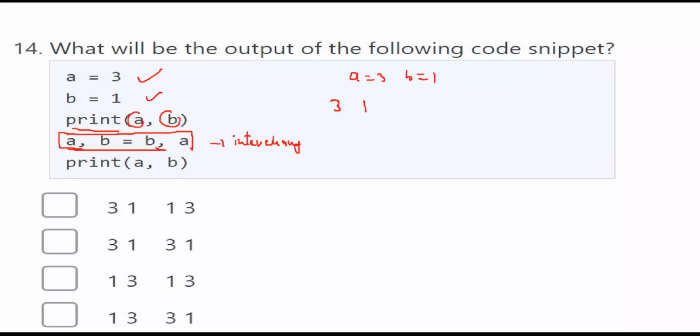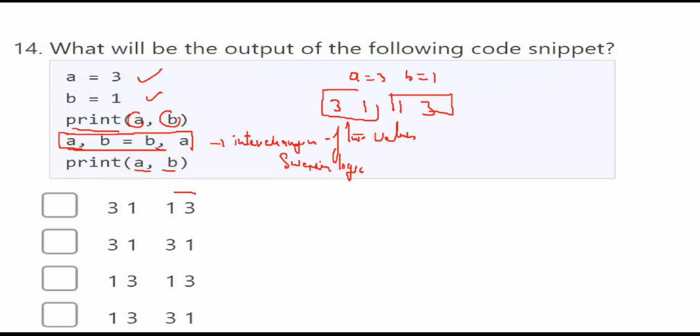Interchanging of two values. That means this is a swapping logic. A value will be stored in B, B value will be stored in A. So if you want to print A comma B, now A value will become 1 and B value will become 3. So 3 1 and 1 3 is the output of the following code. Here A comma B is equal to B comma A means simply you are swapping the two numbers.